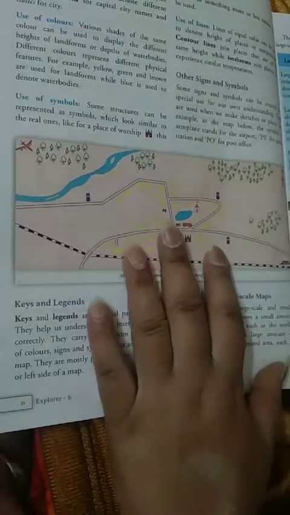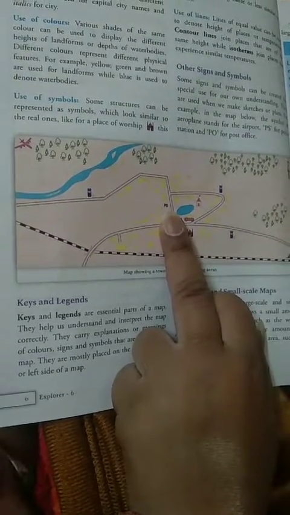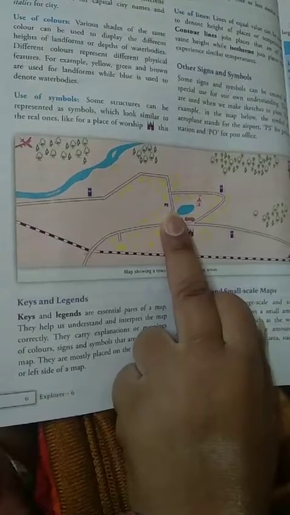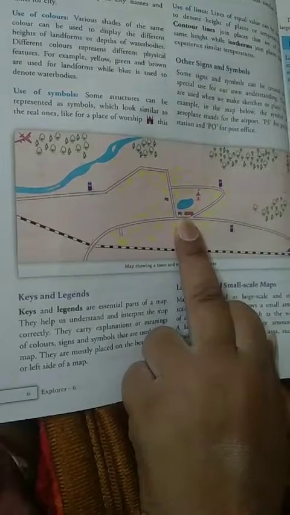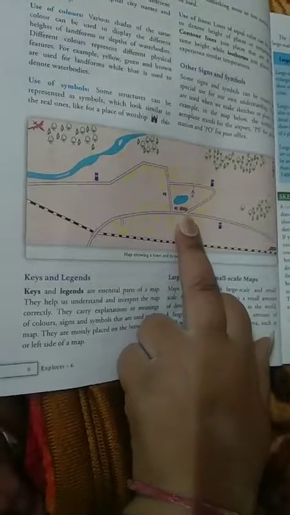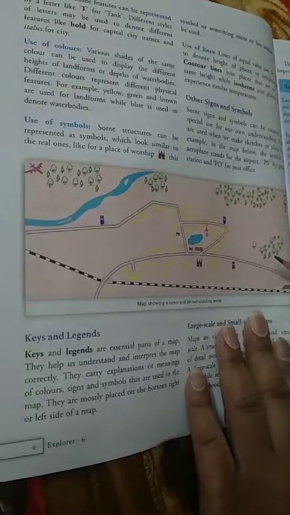In the same way, on the same map it is written PS. These are special symbols made by us for our own better understanding. PS stands for police station. In the same way, you can see one more symbol over here, and that is PO. It means post office. For example, you can see the people, it means that there we have a place of worship. So in this way, these are other special symbols which we can use for better understanding. I hope you have understood this.